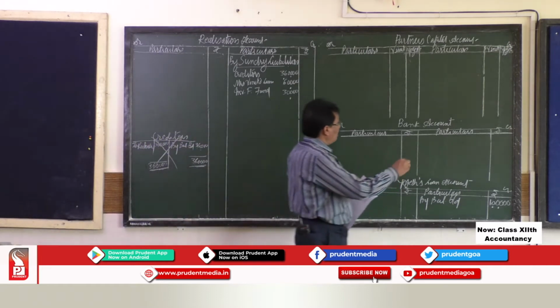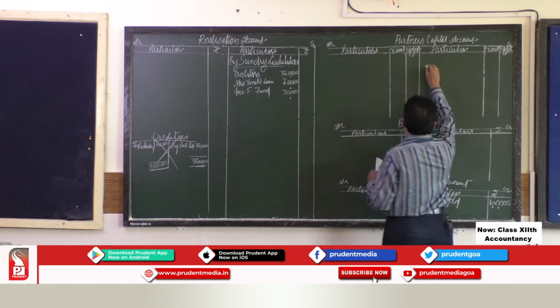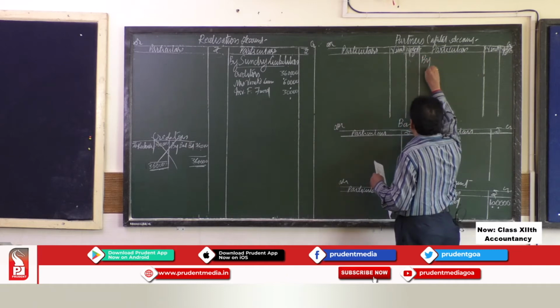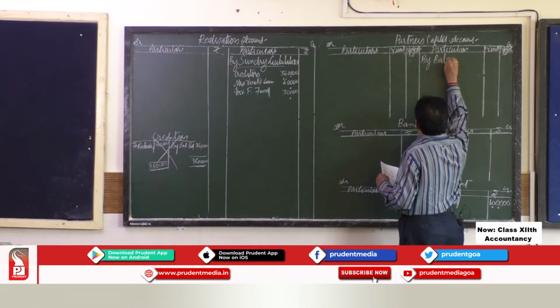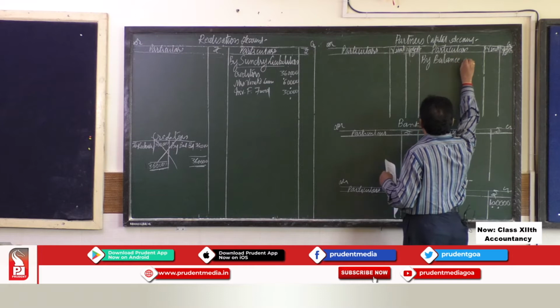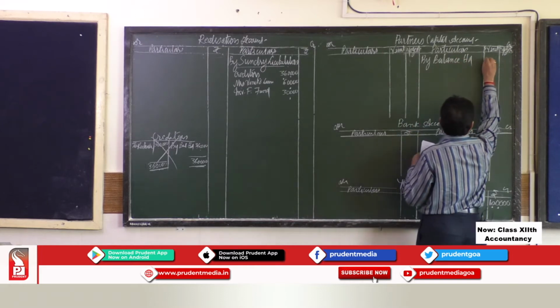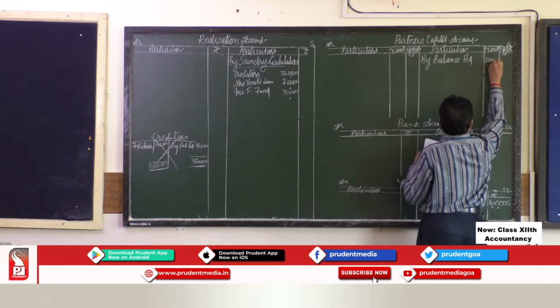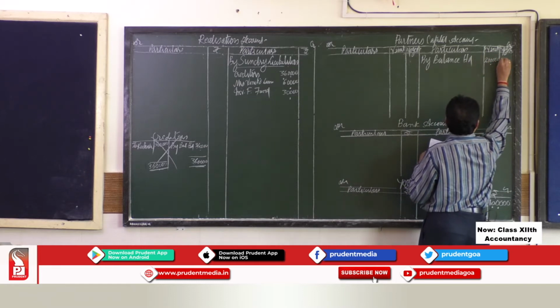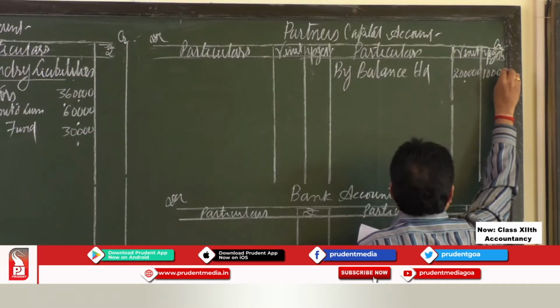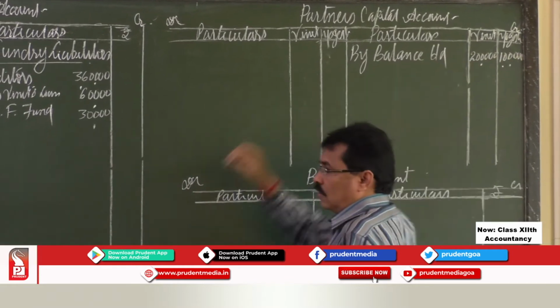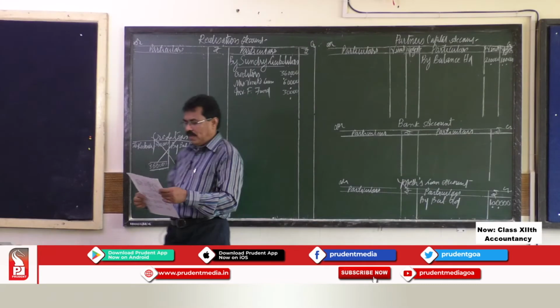Then we have partners capital. In the partners capital account, you have to write on the credit side, by balance brought down, rupees 2 lakh and rupees 1 lakh.